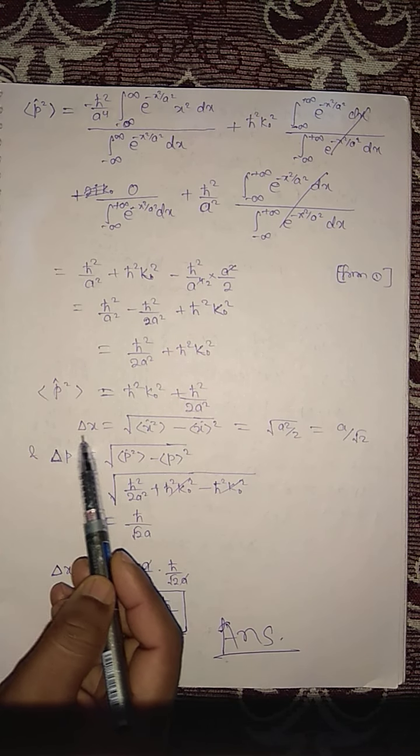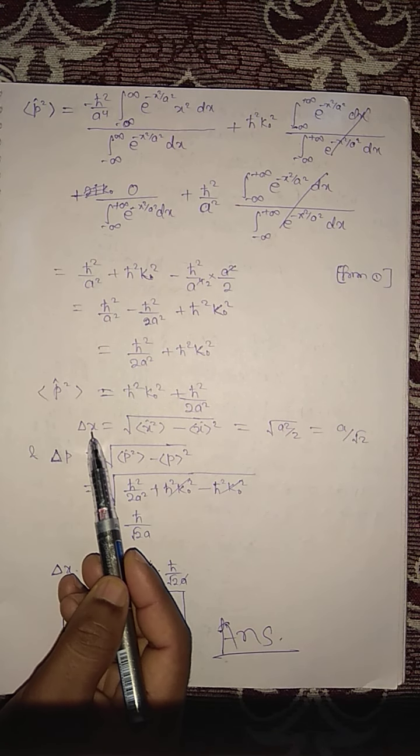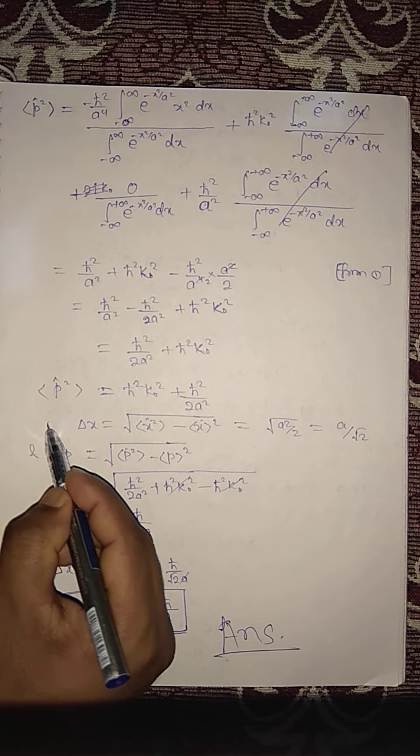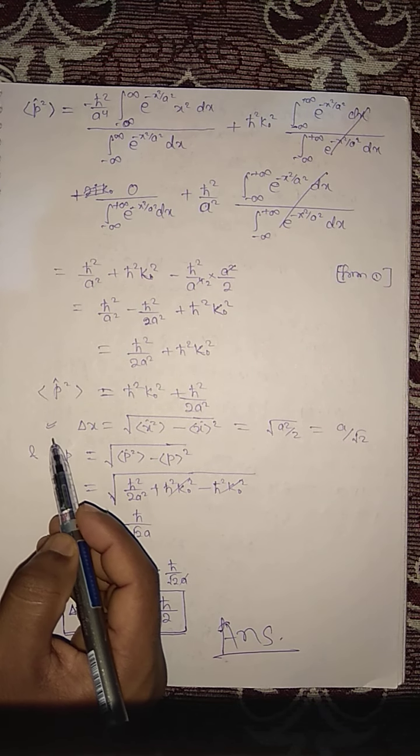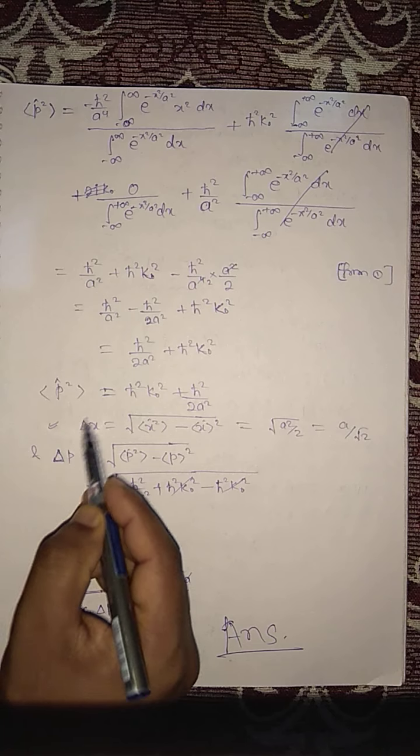Basic calculation: p square expectation equals minus h cross square by k naught square plus h cross square by 2a square. Now this basic formula you have to know and you will have to remember this formula.